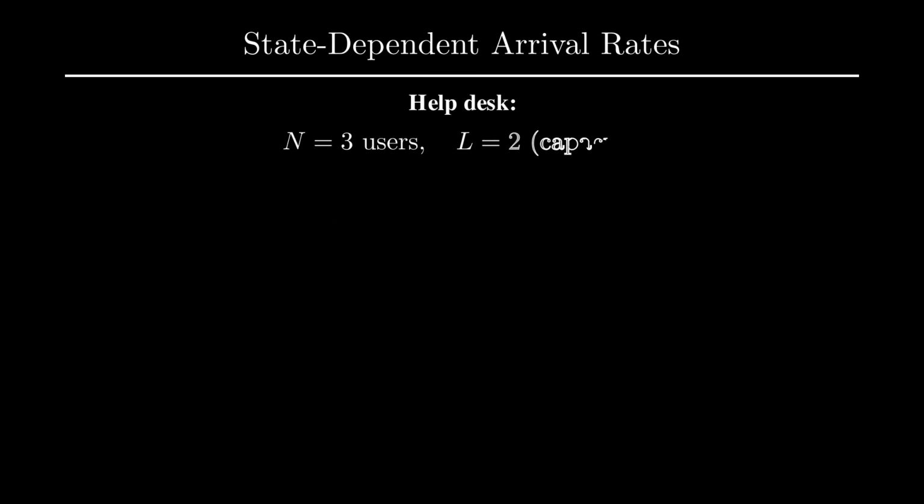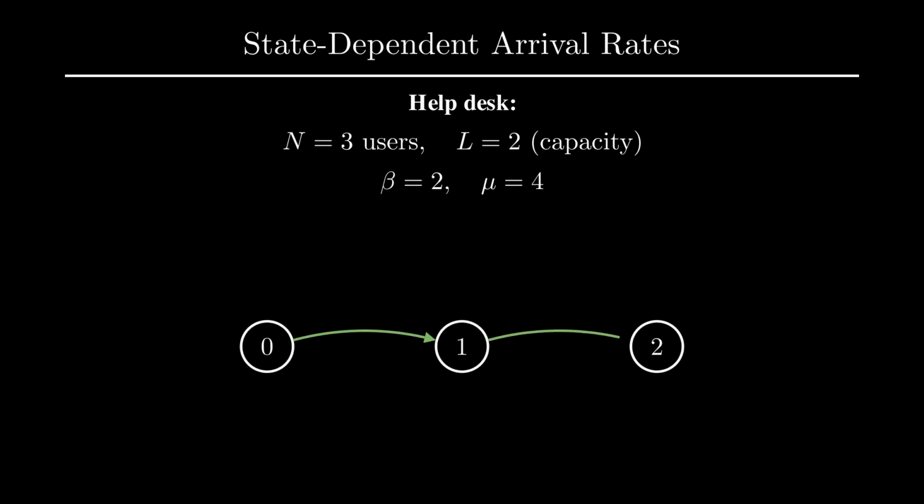Let us solve a concrete example. A help desk has 3 users, 1 server, and 1 buffer slot, giving capacity 2. Each idle user generates work at rate 2, and service rate is 4. We compute the arrival rates. Lambda 0 equals 3 beta, which is 6. Lambda 1 equals 2 beta, which is 4. And lambda 2 equals beta, just 2, but these arrivals are blocked since the system is full.